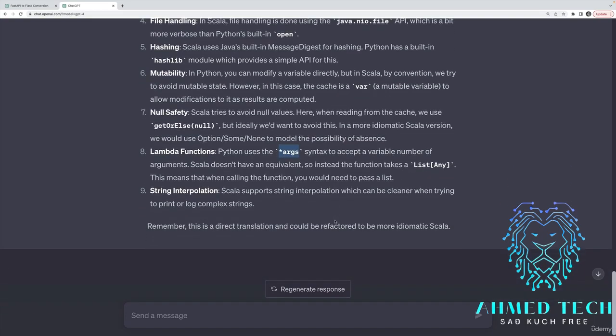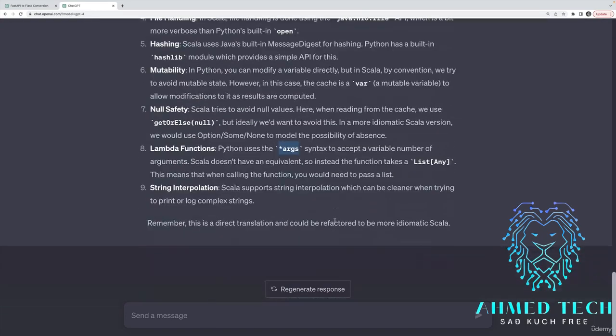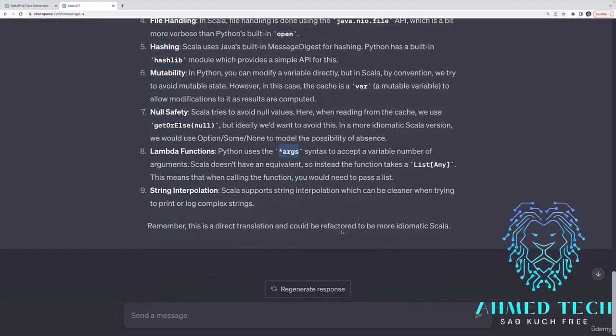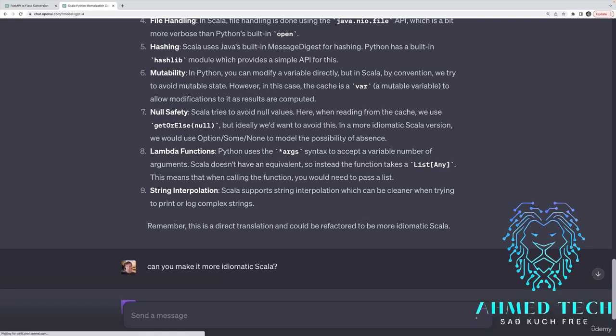Anyway, this is just a direct translation that it gave me, and it does mention it could be refactored to be more idiomatic. Can you make it more idiomatic Scala, instead of just a direct line-by-line translation?